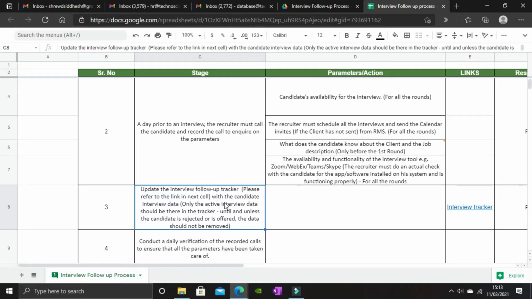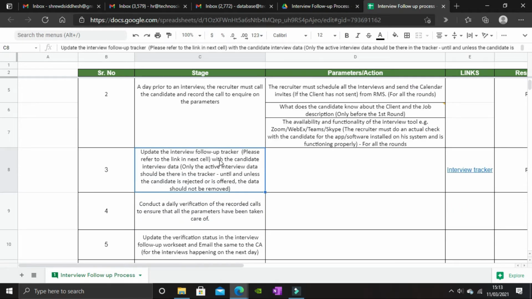Coming to the next point here, update the interview follow-up tracker. Refer to the link in the next cell with the candidate. Update the interview follow-up tracker with the candidate. What does this mean? Now we have spoken about adding the data to the interview follow-up tracker. Let's take a look at how we can do that and who all are responsible to manage that data.